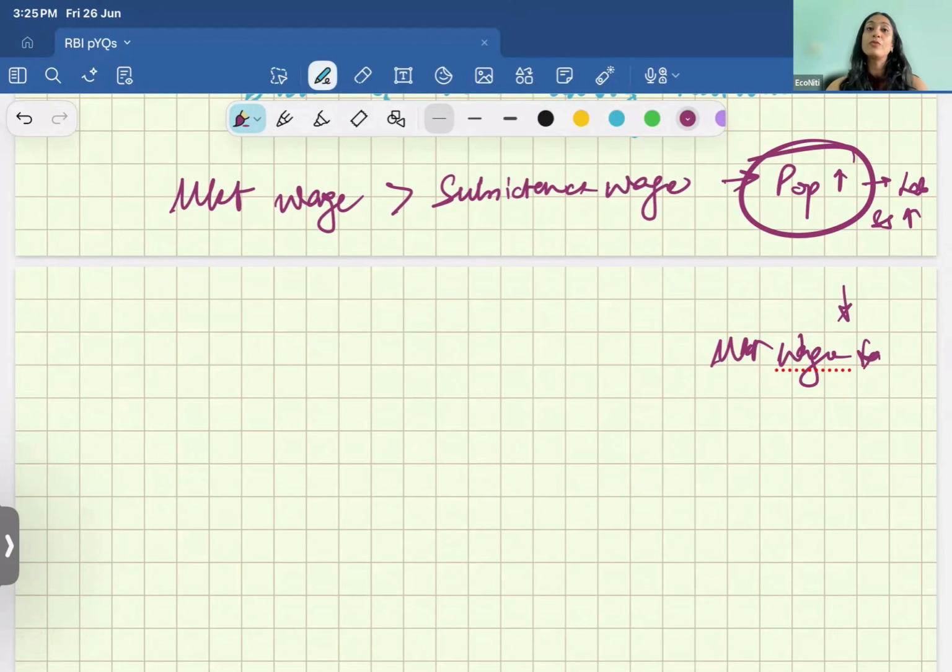Similarly, if you provide them with wages that are below the amount that can subsist them, then they will die, they will die of hunger or of disease, become malnourished, the labor supply will decrease, and then you will have this. So these two have to become equal, which means that in the long run the market wage is going to be at the subsistence level. There can be no other way. And that is why when you read this topic in Ahuja or somewhere else, usually it is just assumed that Ricardo assumed that wages were fixed at the subsistence level, right? So he did not assume it, it came out of this analysis, which was based on Malthus's population theory. All right. So this is what you have to explain over here, right?